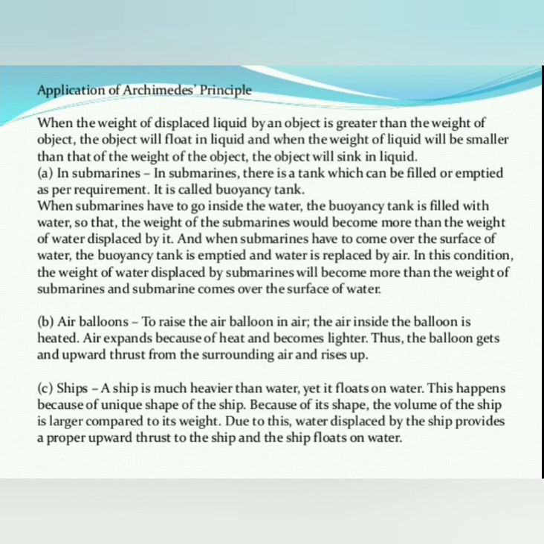And when the submarine has to come over the surface of water, the buoyancy tank is emptied and water is replaced by air. In this condition, the weight of water displaced by the submarine becomes more than the weight of the submarine, and the submarine comes over the surface of water.